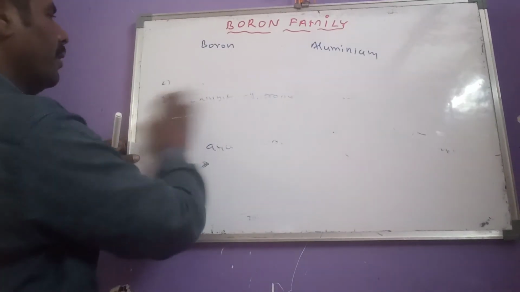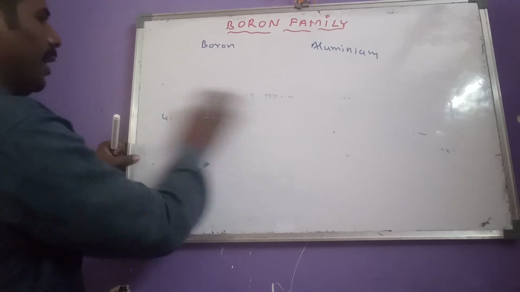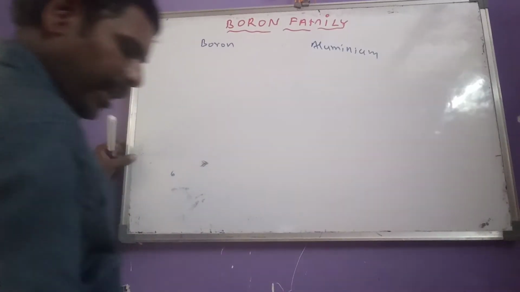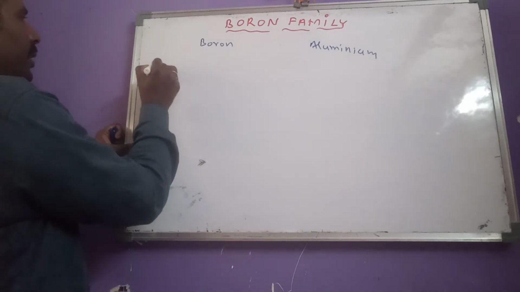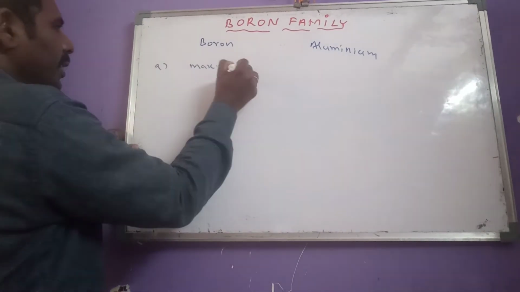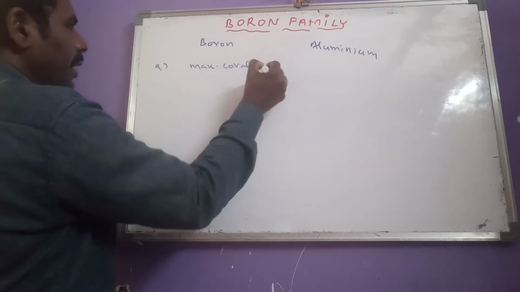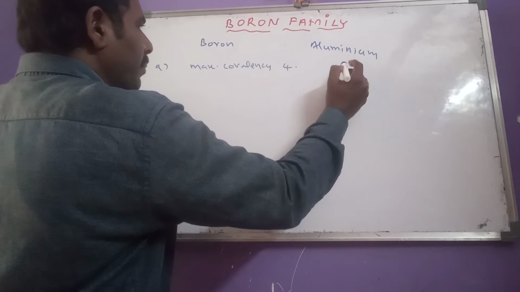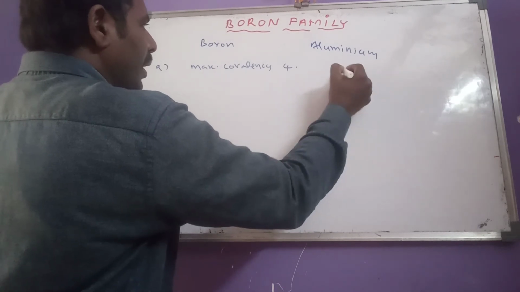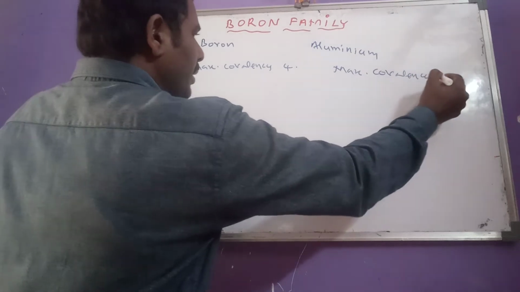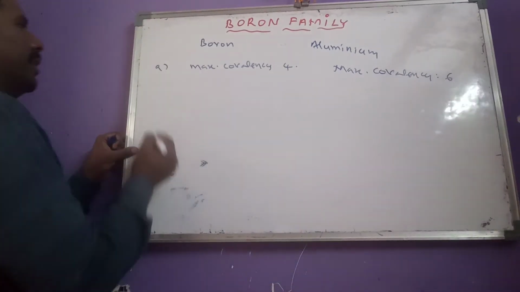Now the remaining are here. Next, the ninth difference. Let us see what the ninth difference is. Boron's maximum covalency is 4, but aluminum's maximum covalency is 6. Maximum covalency of aluminum is 6.